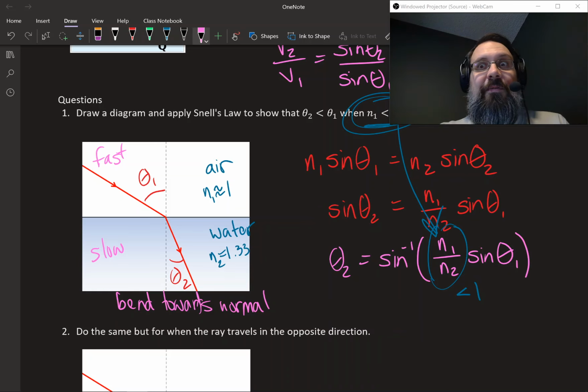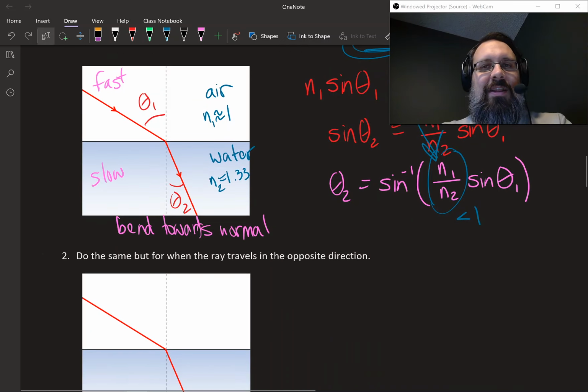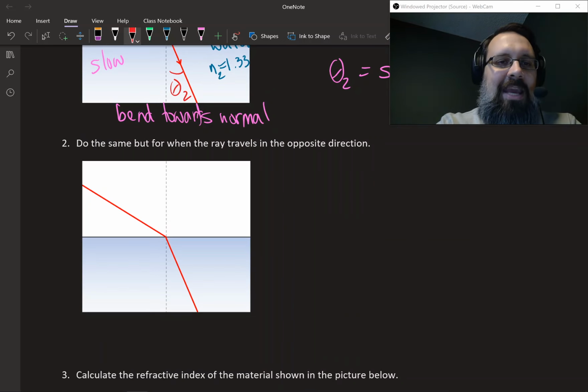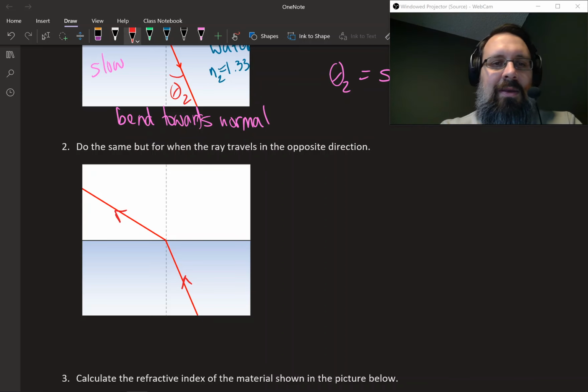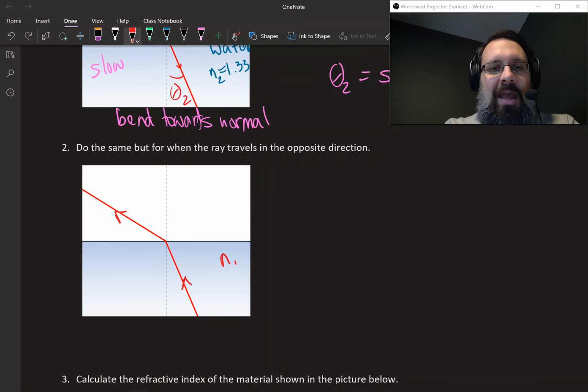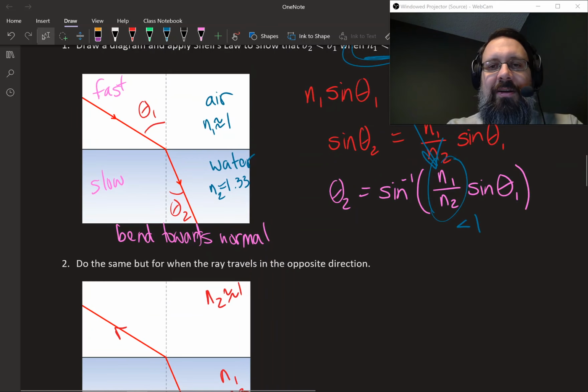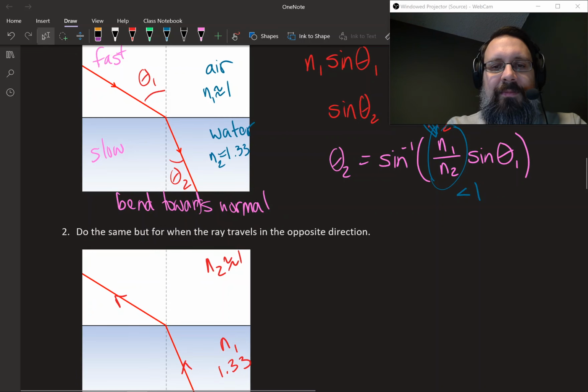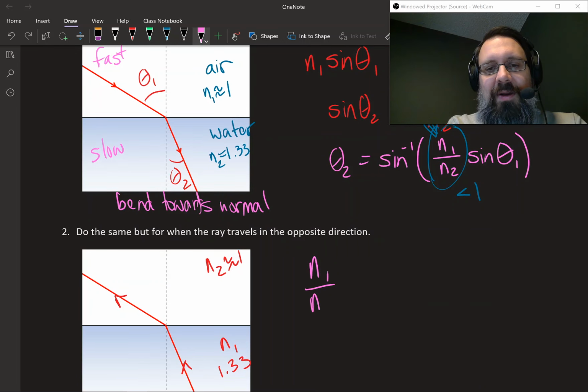So the question is, what if we flip that around? What if the light, instead of starting in the air, actually started in the water? What would happen if we came up the opposite direction? So now this would be our n1, and this would be our n2. And n2 is approximately 1, but n1 is 1.33. So now when you look at that ratio up above, n1 over n2, that ratio is going to end up being 1.33 divided by 1. It's going to end up being greater than 1.